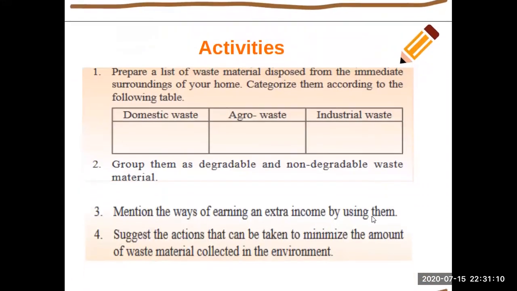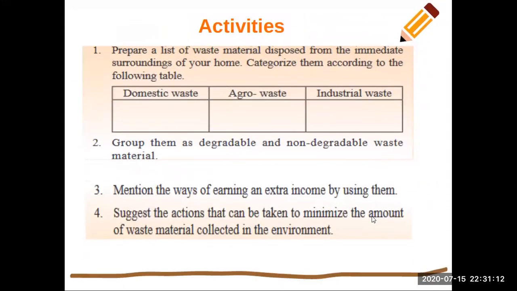Okay, children, now we are reaching the end of this lesson. These are some activities taken from your textbook. I hope you all understand the lesson.